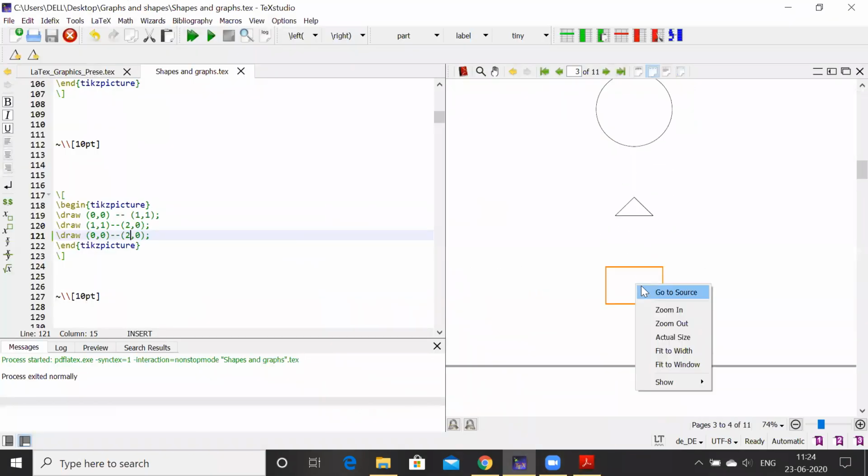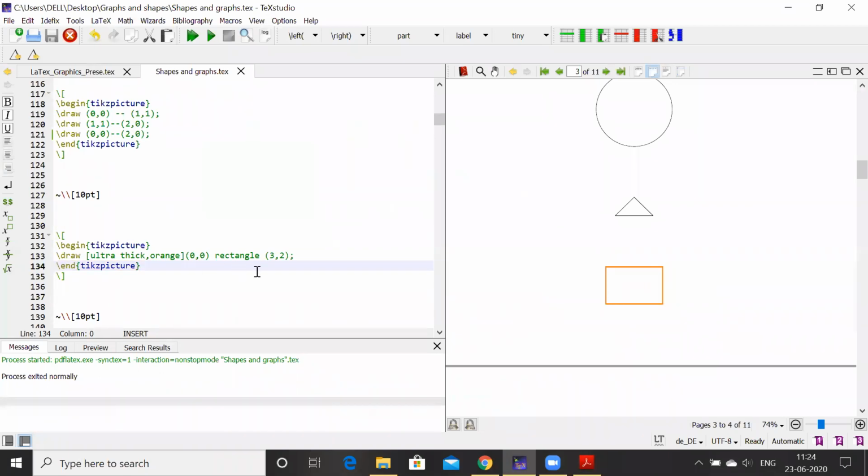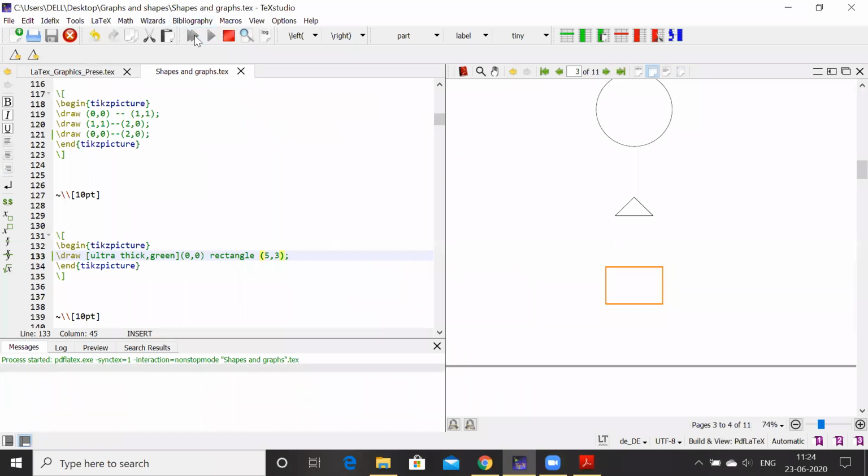Look at it. This is our rectangle, (0,0), orange. I'll just change this color. If you want green color, just change it here. If you want length and breadth 5 and 3, change that and compile it.